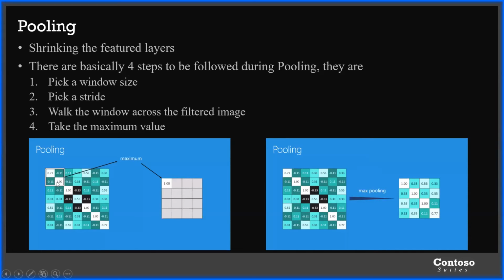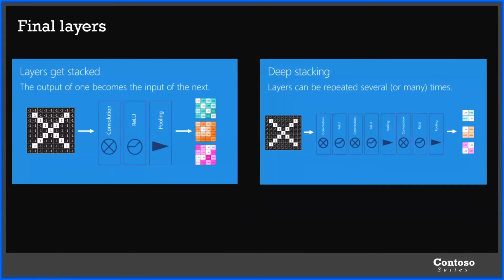Then we compare that region, and the maximum value is passed to the next layer. When this process is completed till the end, we get the shrunken feature layer. It was previously 7 by 7, and now it is 4 by 4. This process is called max pooling.